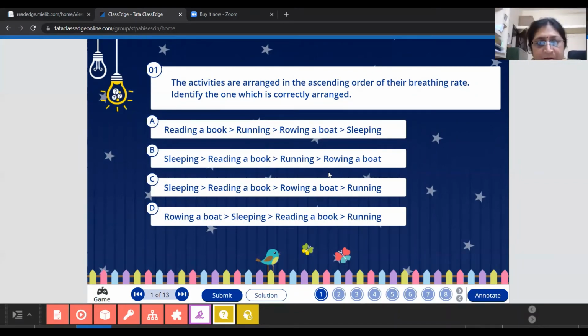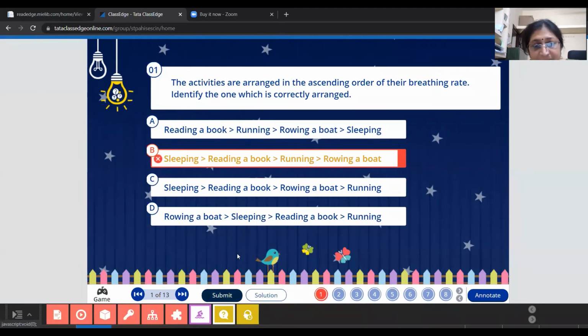A one. Ma'am, B. Why is B correct? Who is giving the B answer and why? Ma'am, B, because it has the last ones as running and rowing a boat. Okay, marking B, then submitting this. Okay, your answer is wrong, beta.